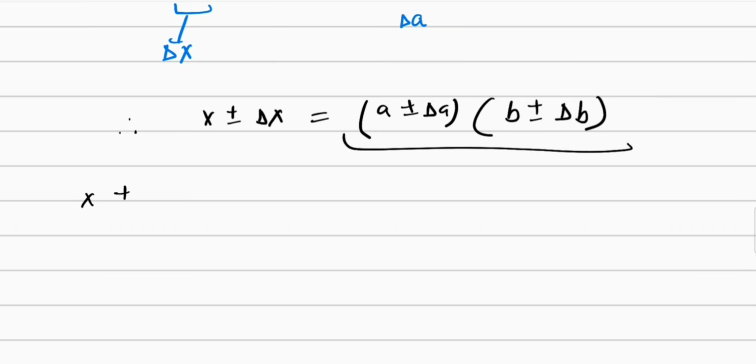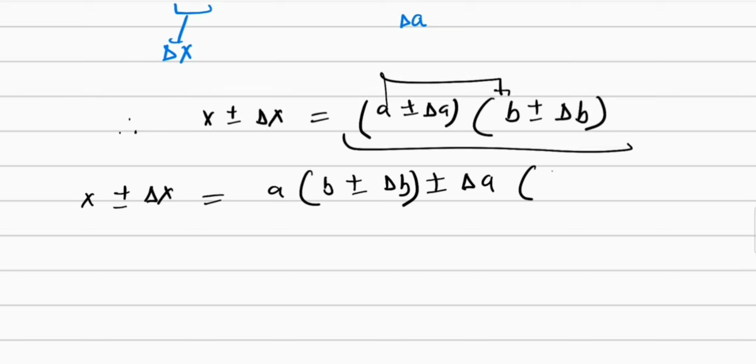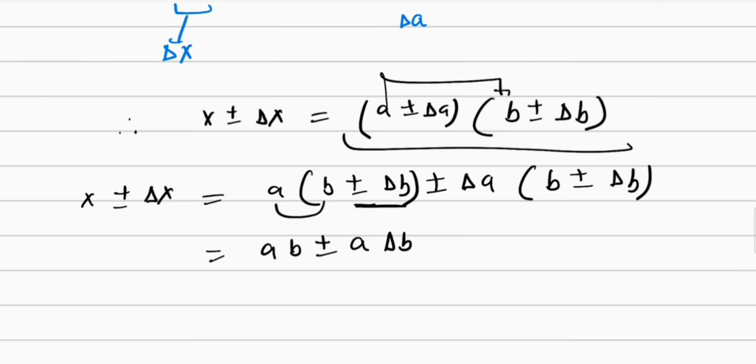So here we'll get x plus minus delta x is equal to A multiplied with B plus minus delta B, plus minus delta A times B plus minus delta B. This is equal to A multiplied with B plus minus A delta B plus minus delta A multiplied with B, and here also plus minus delta A delta B. From here, this is x and this is also equal to x, so this will get cancelled with this.